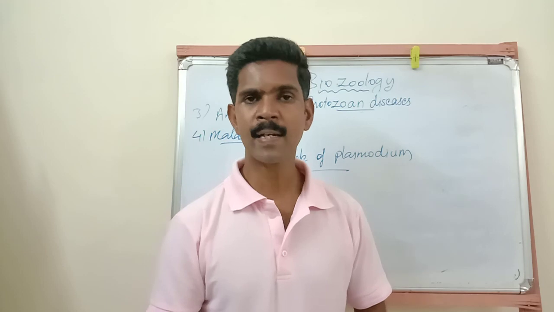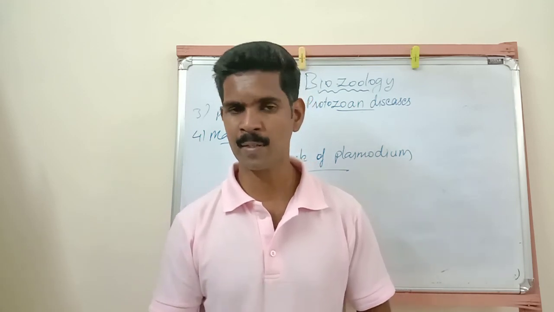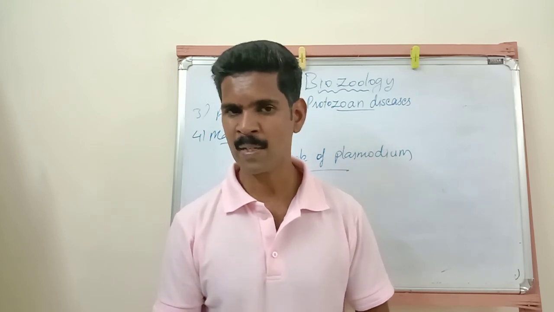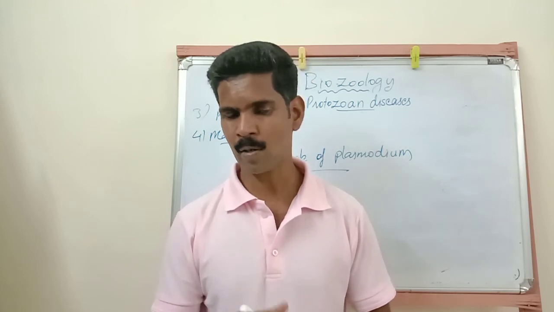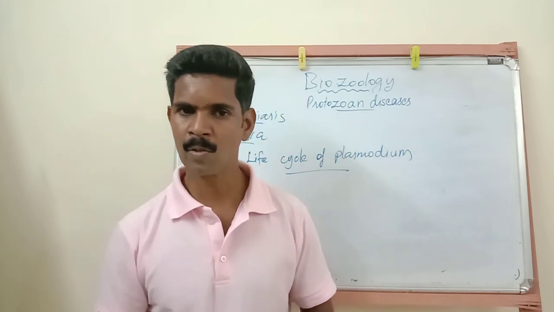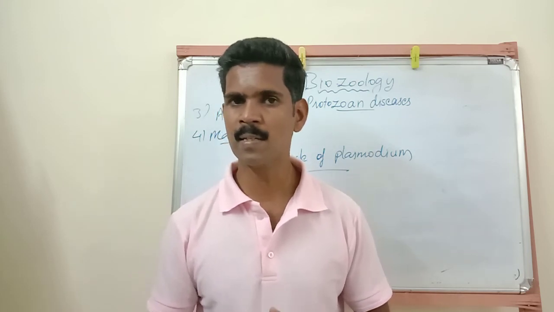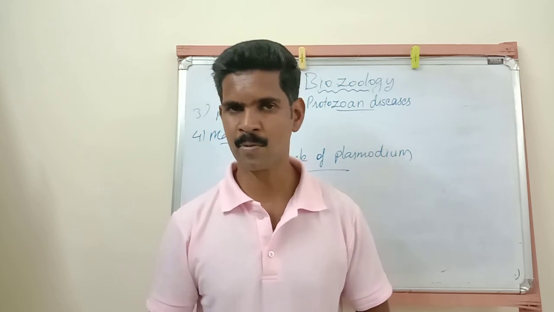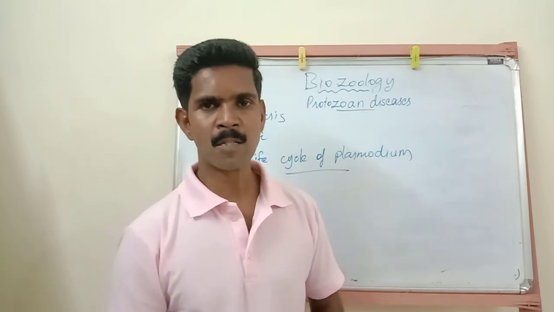The life cycle of this Plasmodium species has three important stages or phases. The first stage is called schizogony. The second one is called gamogony, and the last one is sporogony. So schizogony, gamogony, and sporogony are the three phases or stages in the life cycle of the Plasmodium species. Understand, my dear students?